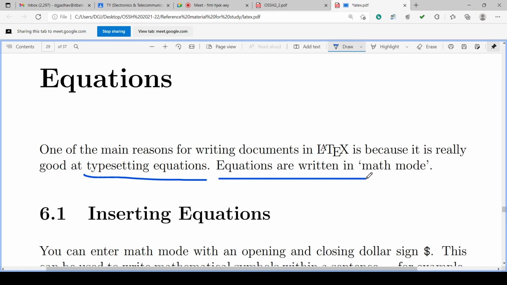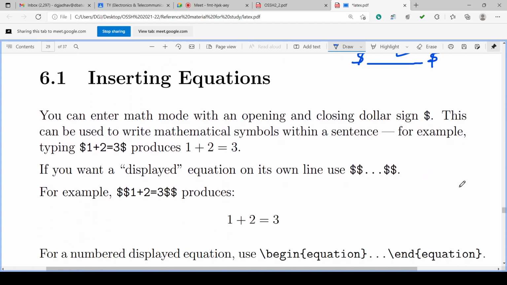So as we know, equations are always written in the math mode, the mathematical mode. Dollar starts the math mode and dollar also ends the math mode. Between these we can write the equation. So it is a math mode. How to insert the equation? Inserting the equations. One can enter the math mode, dollar opening and dollar closing, and produce this equation.